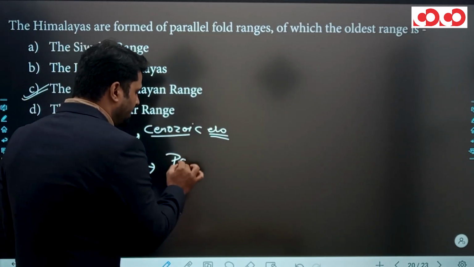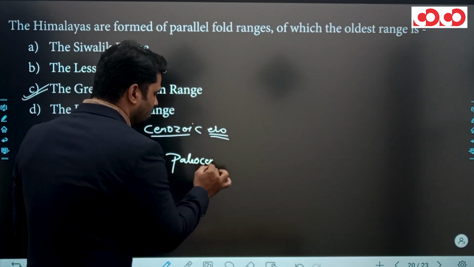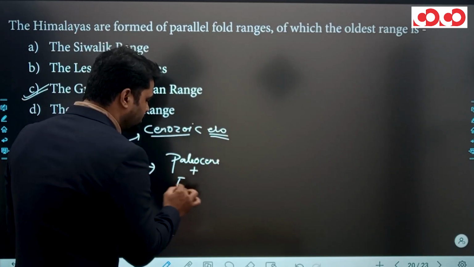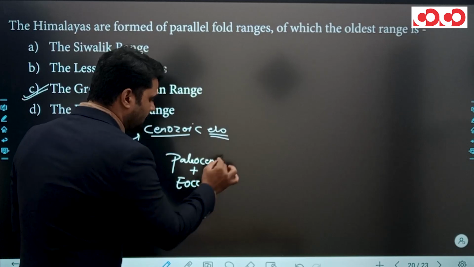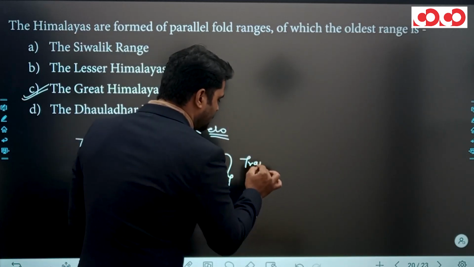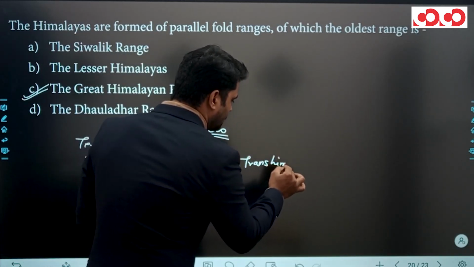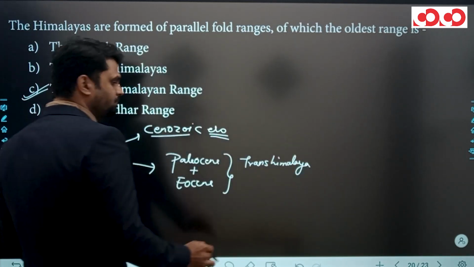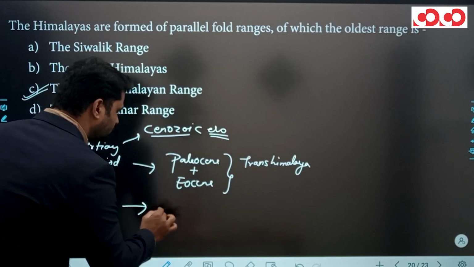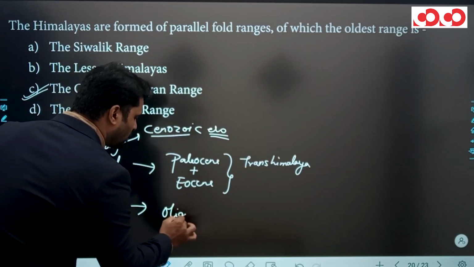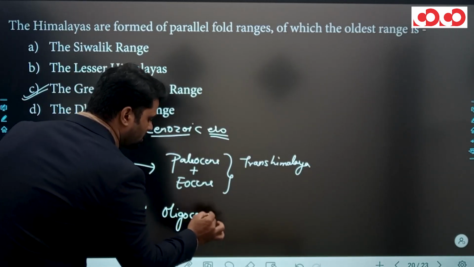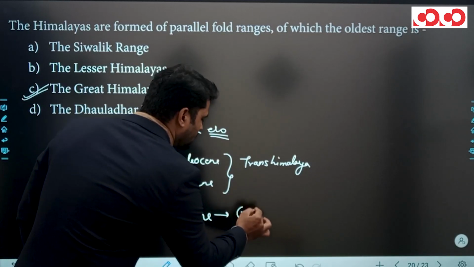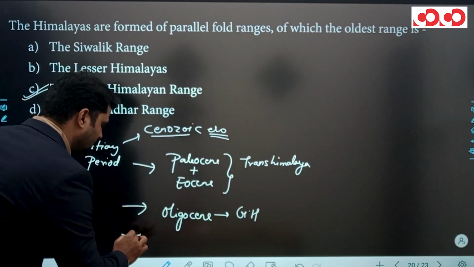During the Paleocene and Eocene epoch, the Trans-Himalaya got formed. Clear? After that, in the Oligocene epoch, the Great Himalaya came into existence.